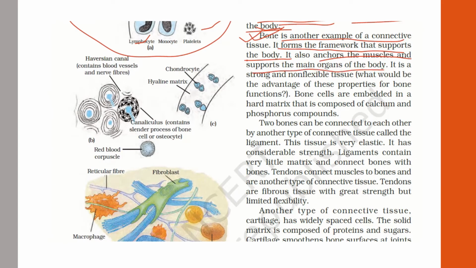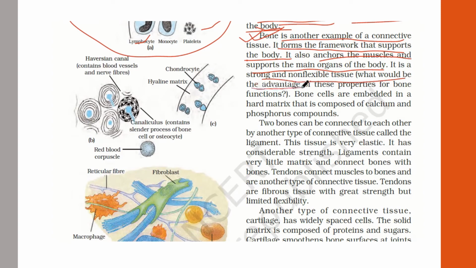Suppose you did not have your skeletal system, suppose you did not have your rib cage, who would be covering or protecting your lungs, your heart, and the internal organs? If your skull was not there, where would the brain exist? So the skull is protecting the main organs of the body, and bone anchors the muscles. All the muscles in your body are supported on the bone itself, so it is strong and non-flexible tissue.